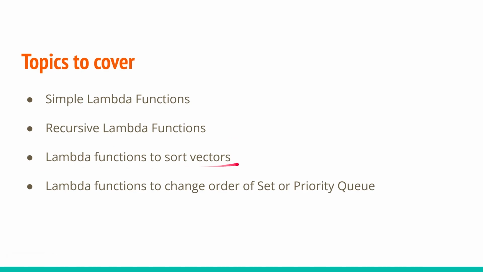We will also discuss their use to sort vectors. Till now you must have been using some sort of comparator function to sort vectors or arrays, but we will discuss how you can use lambda functions to sort the vectors. And at the end, this is very important, you might sometimes find it useful that we can also change the default order of a set or a priority queue, right? You know that the default order in a set is increasing order, so we can change the default order of a set, and you will see how it is helpful in solving certain problems. So we will discuss this particular part also.